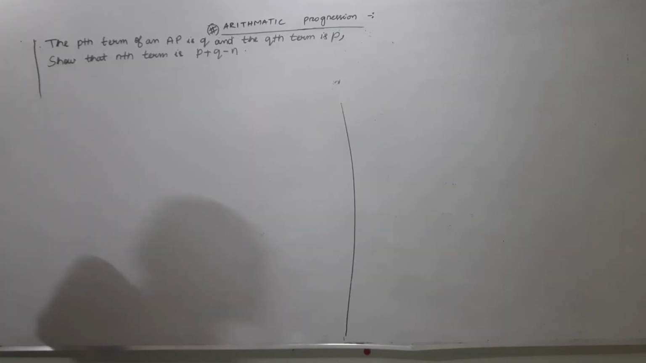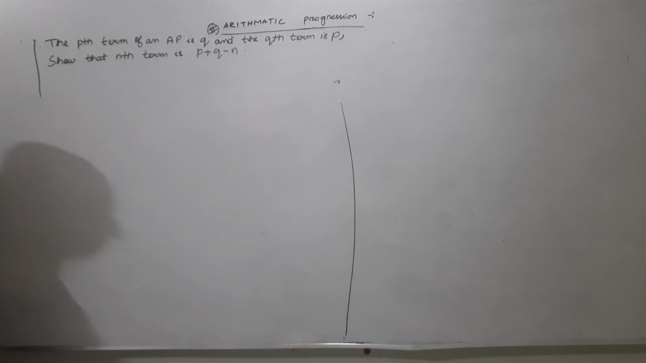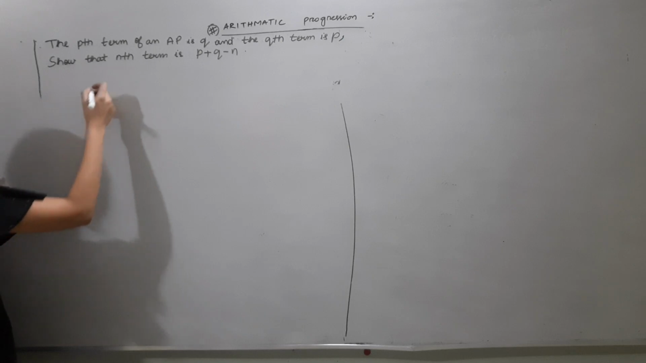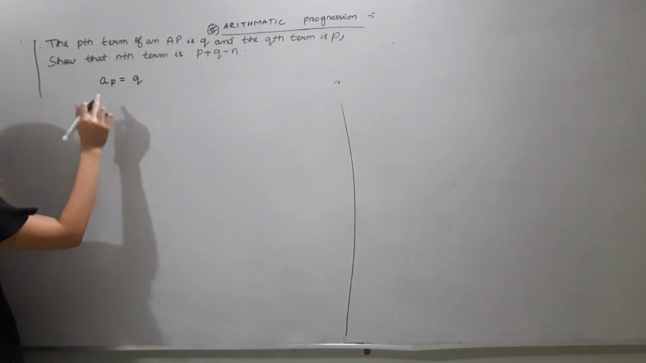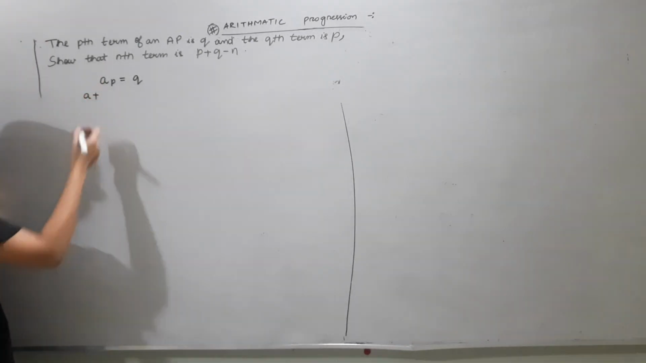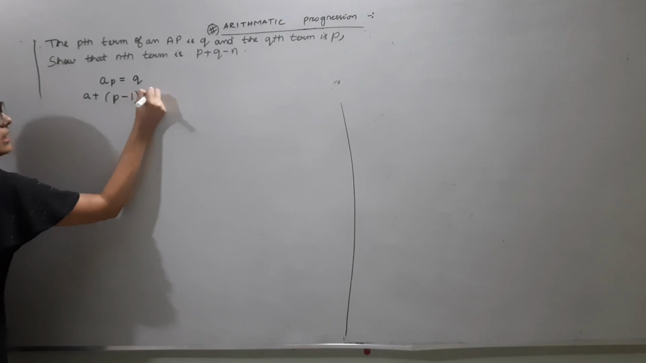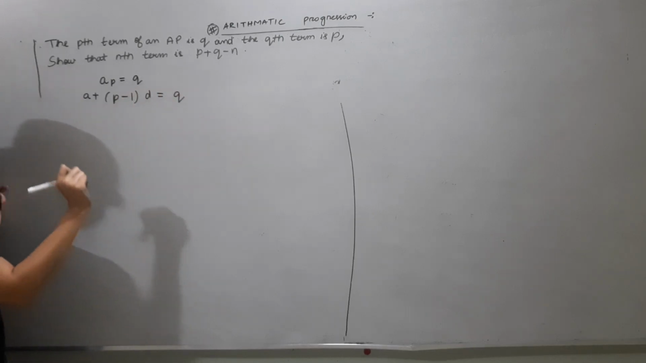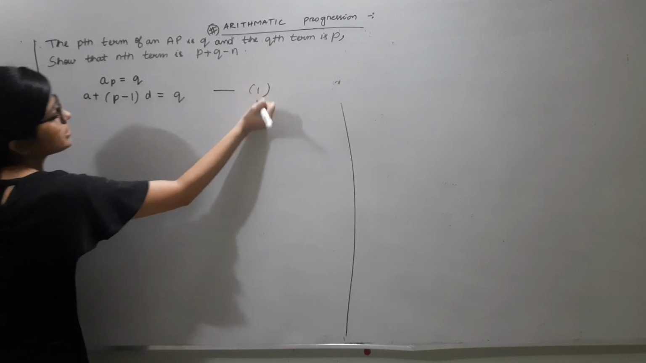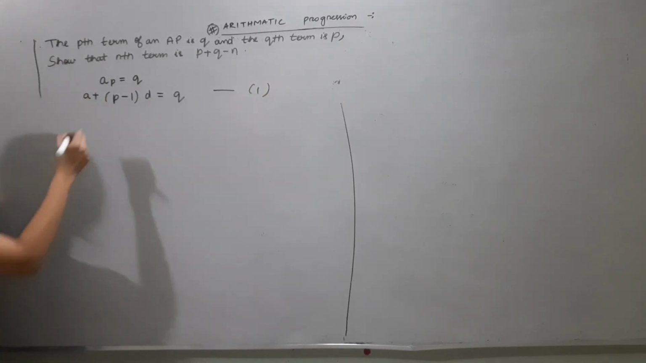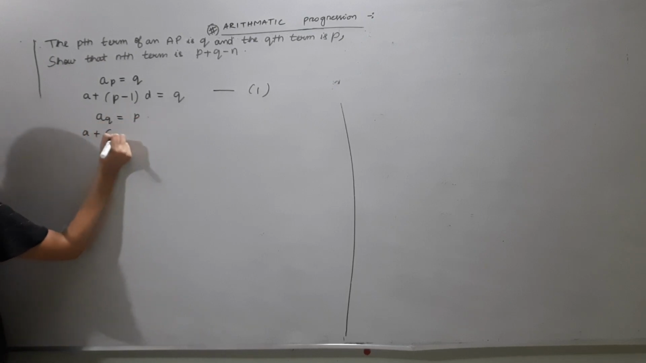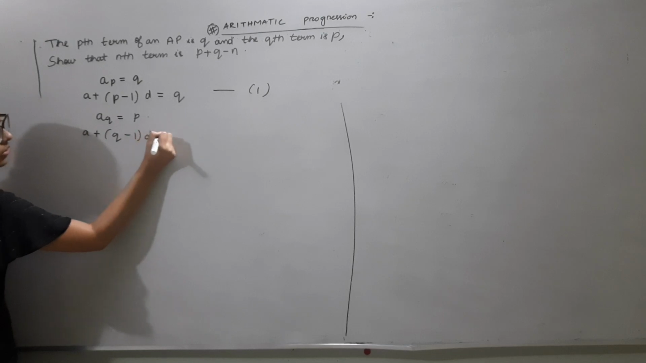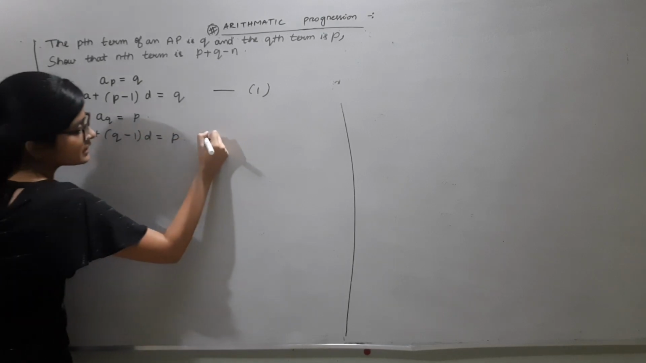Given that the pth term of an AP is q and the qth term is p, show that the nth term is p plus q minus n. So it is given that the pth term is q. What is the formula of the pth term? a plus (p minus 1)d. a plus (p minus 1)d equal to q. This we get as the first equation. Next, it is given that the qth term is p, means a plus (q minus 1)d equal to p. Fine, this is the second equation.